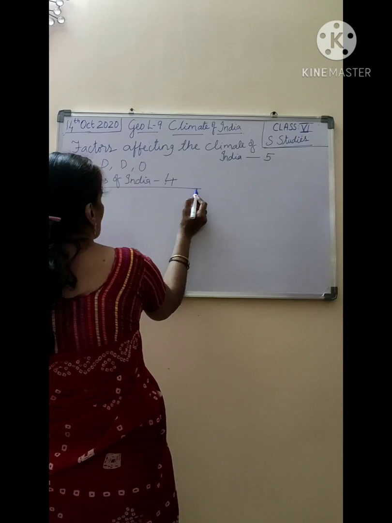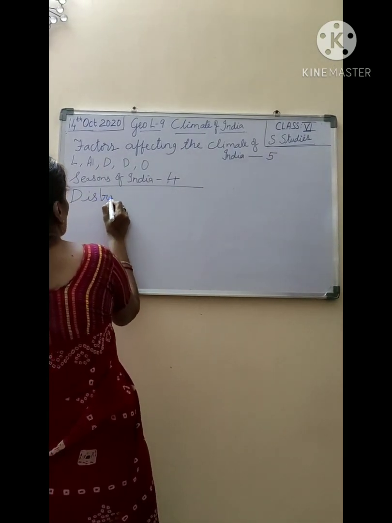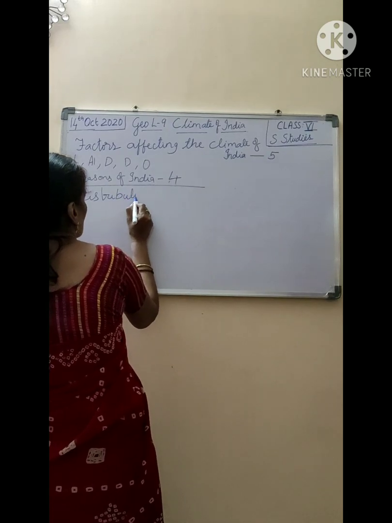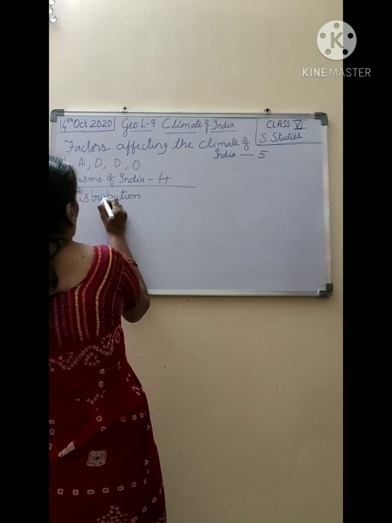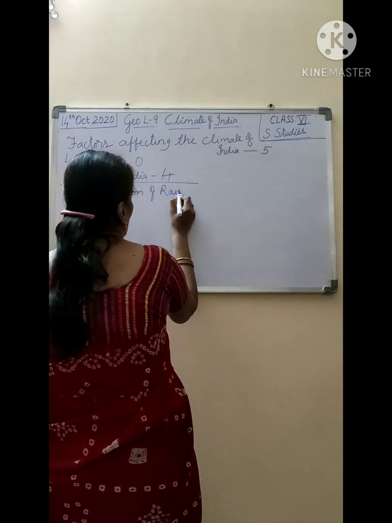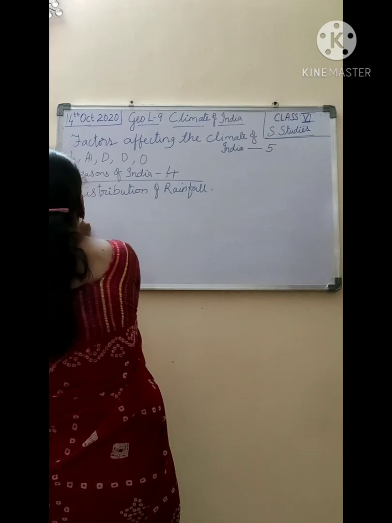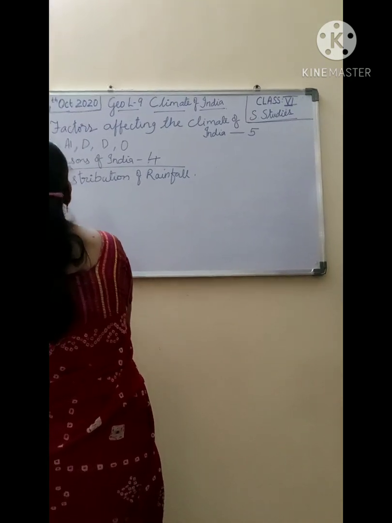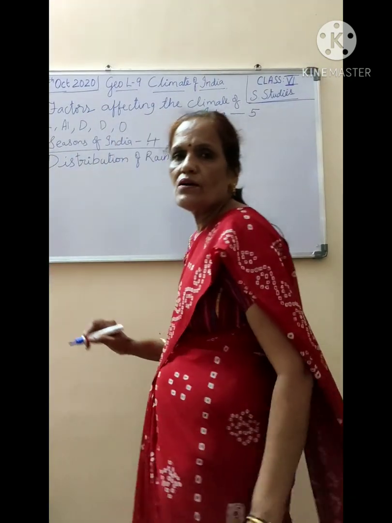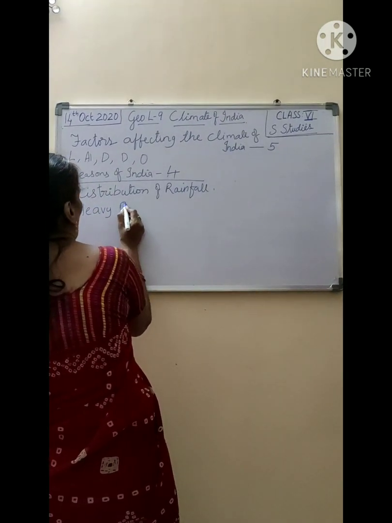Today, in today's class, we will study about the distribution of rainfall. First one is heavy rainfall.